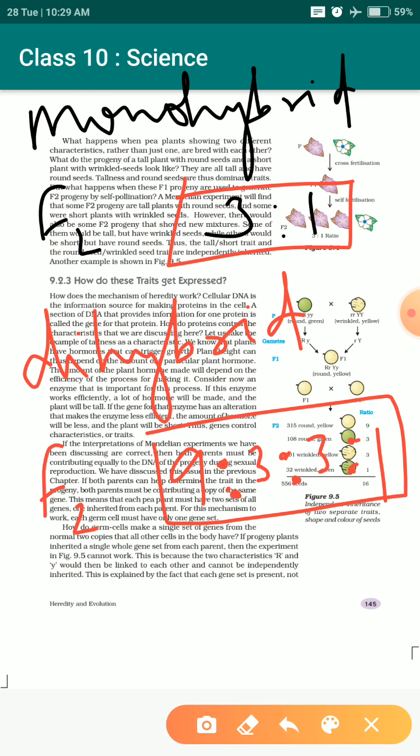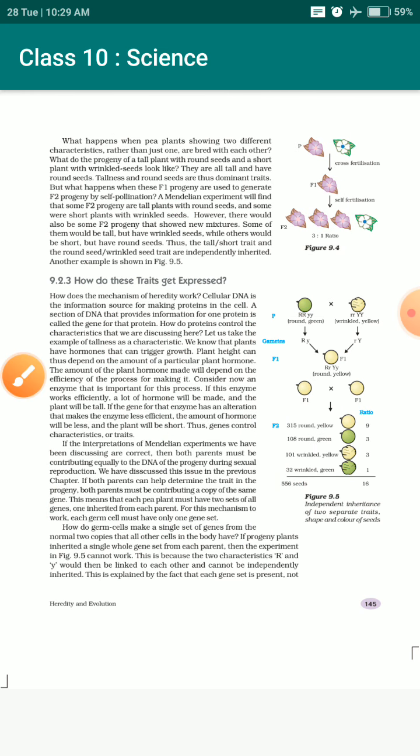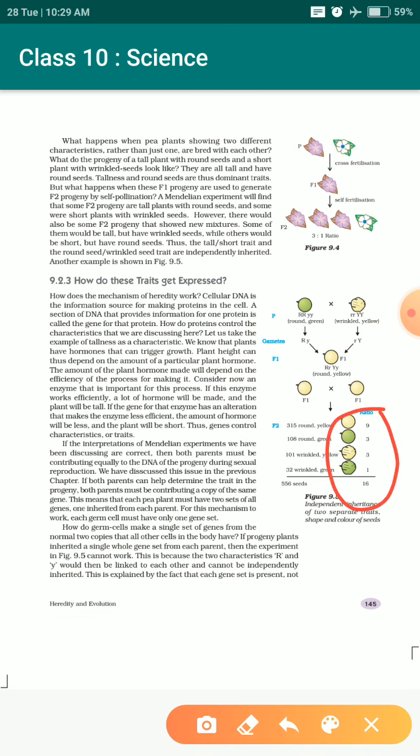Now, we understood through which method Mendel got this particular thing. I didn't make you understand how this ratio came. I told you we will discuss it in an offline class, because if I explain it now, it will become more and more complicated. So it's better that you understand only one thing: for the F2 generation, the ratio of a dihybrid cross will always be 9:3:3:1.